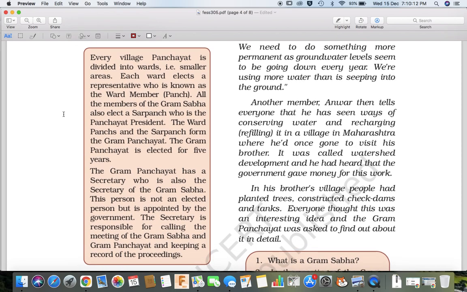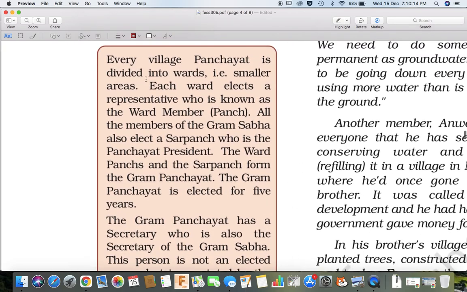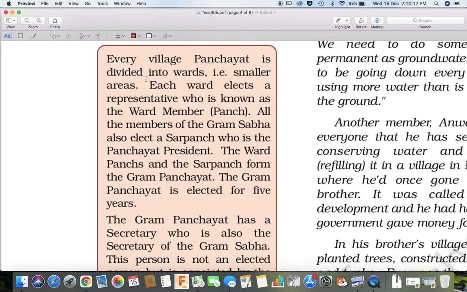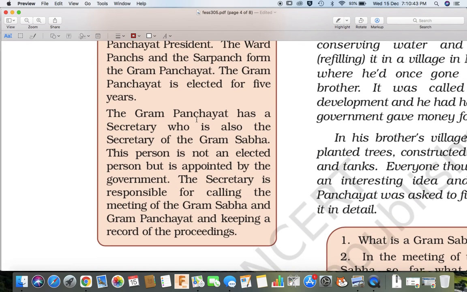Every village panchayat is divided into wards, i.e., smaller areas. Each ward elects a representative, who is known as the ward member. All the members of the Gram Sabha also elect a sarpanch, who is the panchayat president. The ward panchs and the sarpanch form the Gram Panchayat. So there's the Gram Sabha with all the people in it, and then there's the Gram Panchayat with only the sarpanch and the panchs. The Gram Panchayat is elected for 5 years.